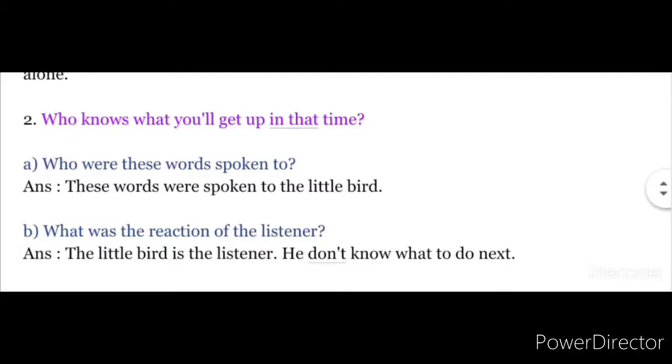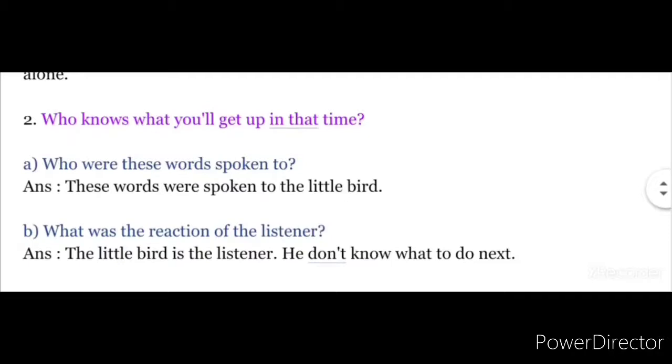Option A question, to whom were these words spoken? Answer, these words were spoken to the little bird. Option B question here. What was the reaction of the listener? Answer, the little bird is the listener. He doesn't know what to do next.